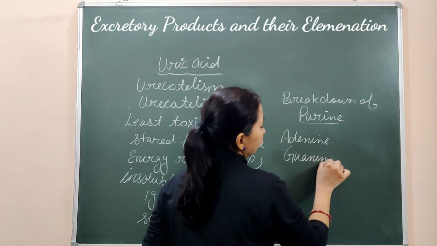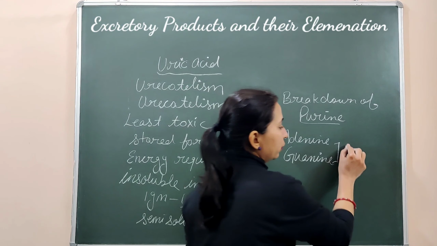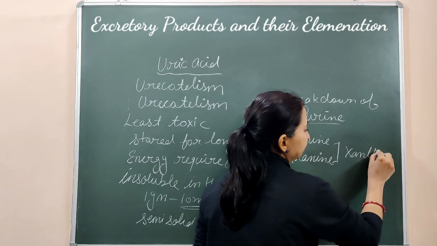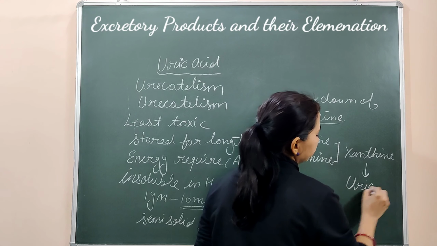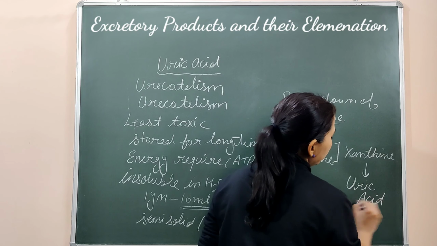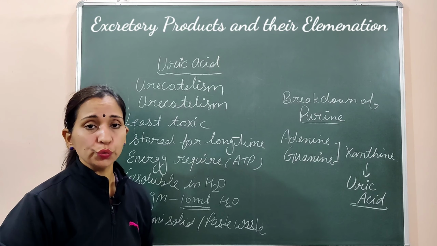These are the two purine nitrogenous bases. Adenine and guanine break down and convert into xanthine, and this xanthine will convert into uric acid. So this is a way by which uric acid is also formed in the human body.